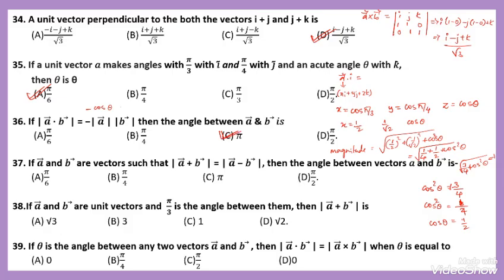According to the result, A dot B is equal to magnitude of A into magnitude of B into cos theta. While taking theta equal to pi, it becomes minus 1. Therefore, option C is correct.